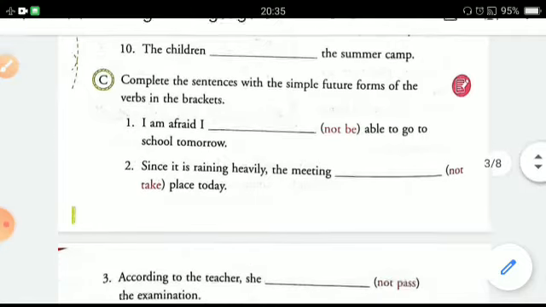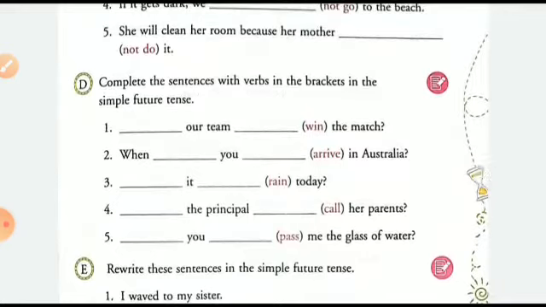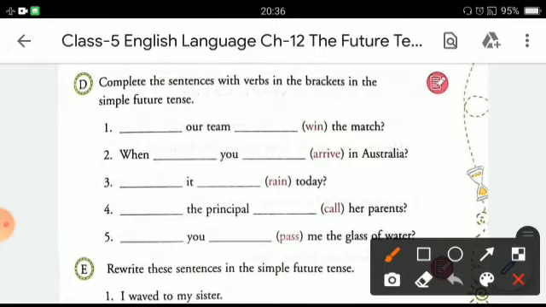Now let's move on to the next exercise, that is exercise D. Here you have to complete the sentences with the help of the verbs that are given in the brackets in the simple future tense. Again, the first one is I shall.